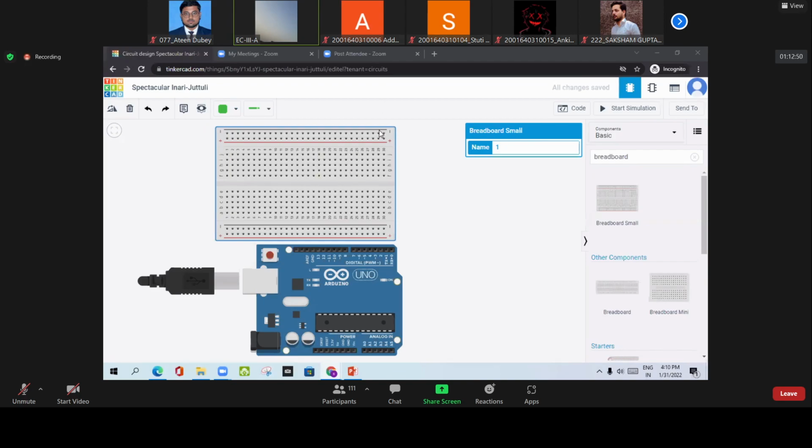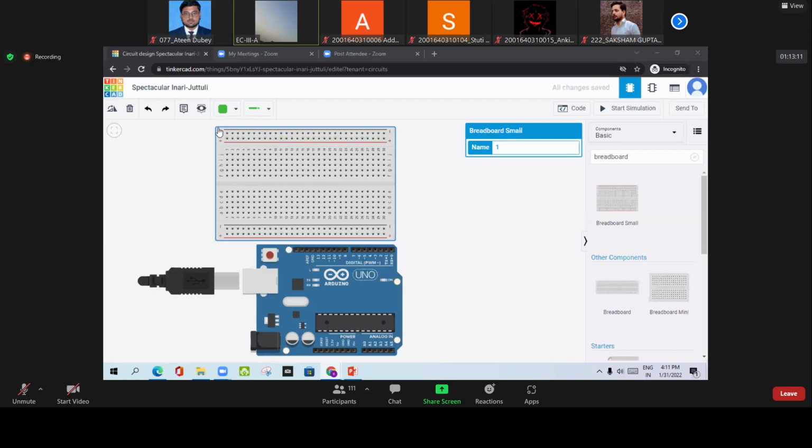Now this is the first thing. The second thing is this part on the breadboard. All the pins in green are shorted, which means anything we connect here, the voltage will be seen everywhere.